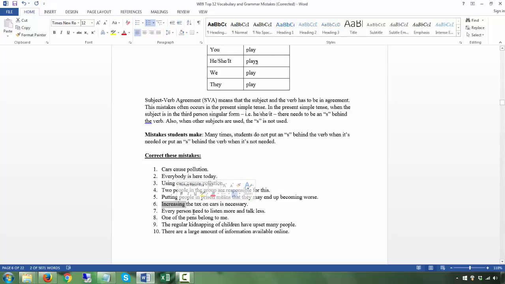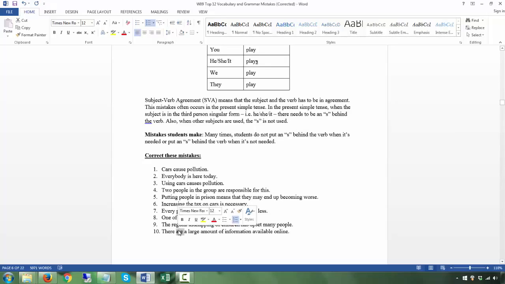Okay, is. Every person needs one of the one, not pens, okay, one of the pens belongs to me. One of it. The regular kidnapping of children. The kidnapping has, even though children is plural, the main subject is kidnapping, has.